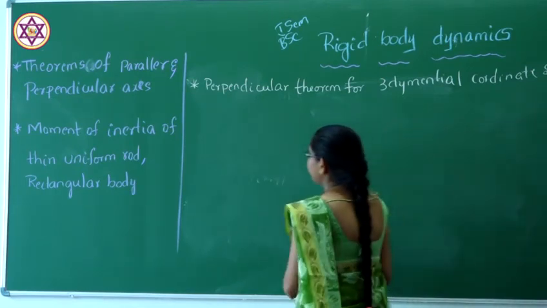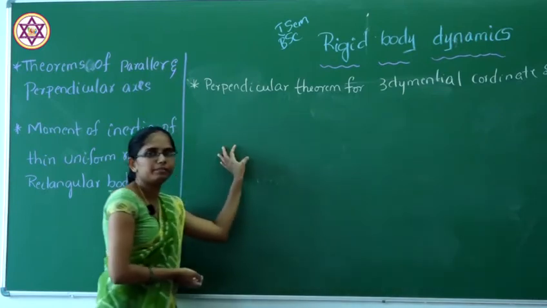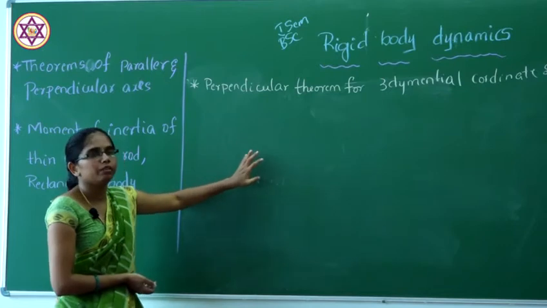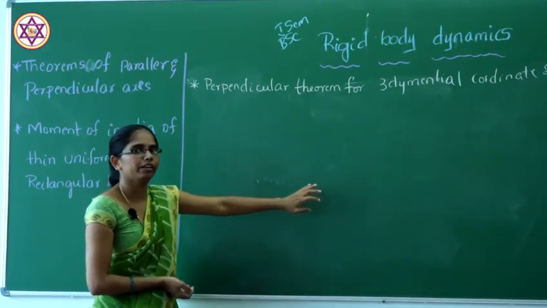So the first theorem was for a perpendicular plane rigid body. Next one will be the perpendicular theorem for the 3-dimensional Cartesian coordinate system.